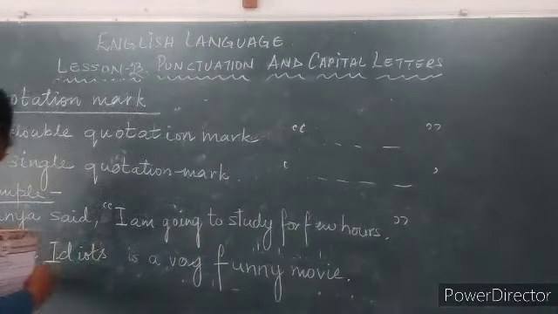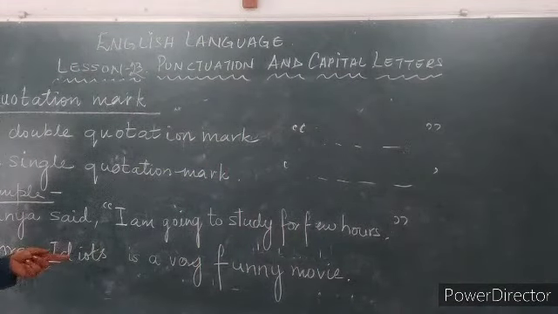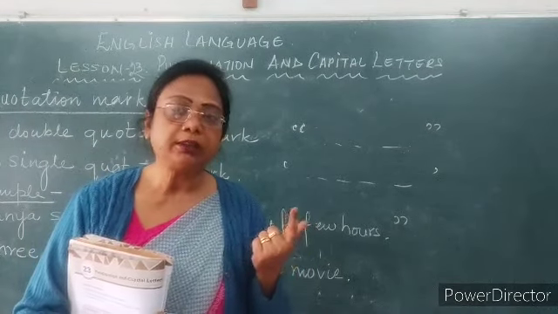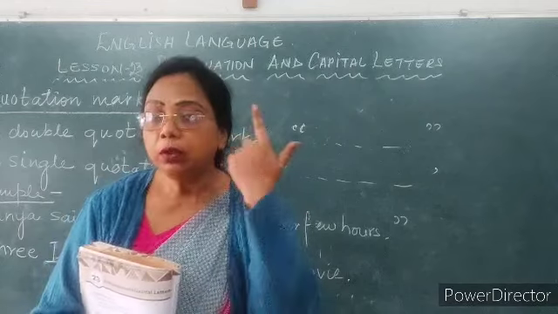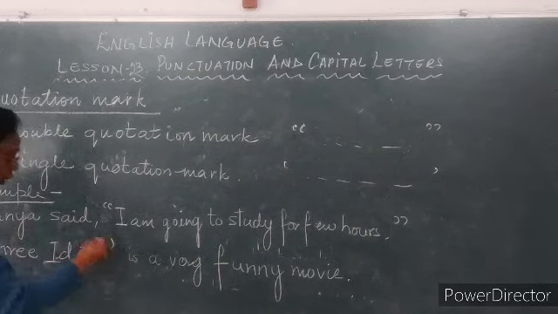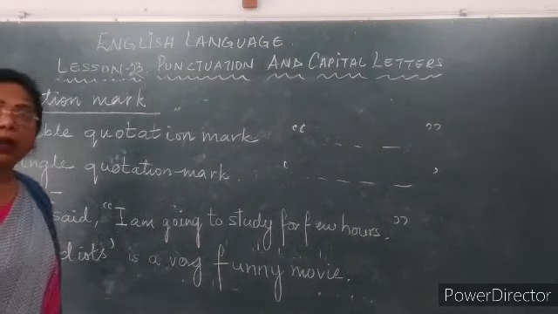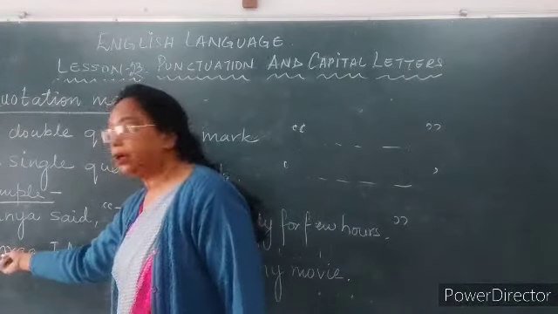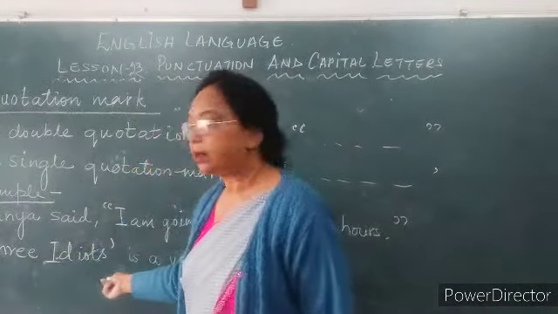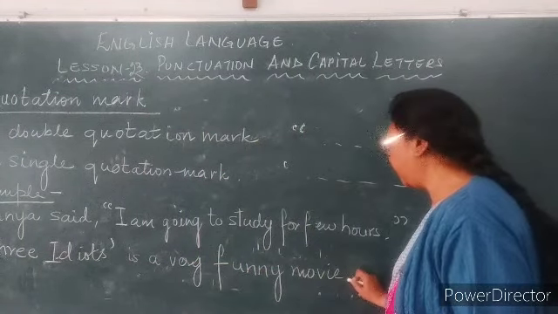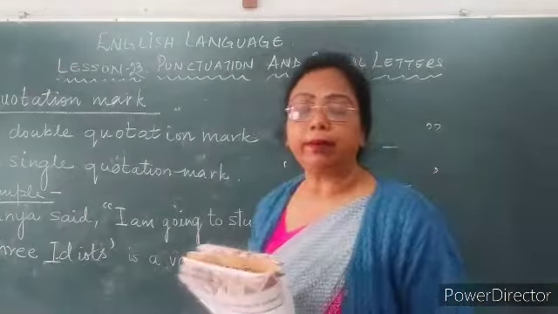Now the second one is Three Idiots. You remember the name Three Idiots? What is it? Recall fast. Yes, it is the name of a film. Now, since it is the name of a film, we are going to write single inverted comma over here. Single inverted comma, Three Idiots, and then: is a very funny movie. Full stop. Only it is this thing.